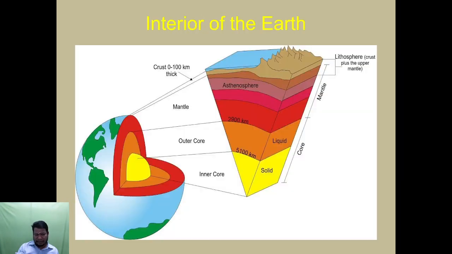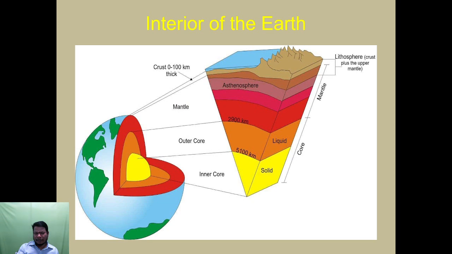The interior of the earth has layers: first the inner core, outer core, mantle and crust. The crust thickness is 0 to 100 kilometers. Next, the asthenosphere and lithosphere; there are three layers.